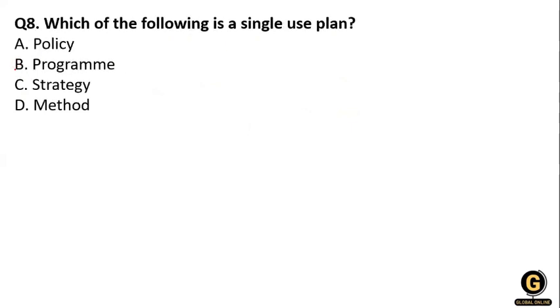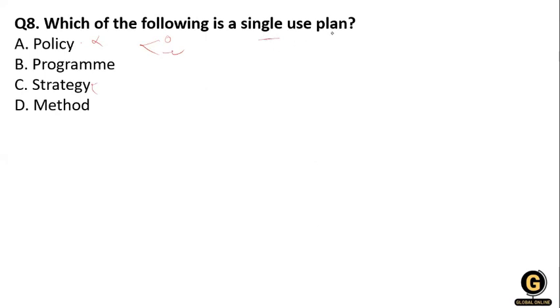Next question. Which of the following is a single use plan? Policy, program, strategy, or method? So what is a single use plan? Is policy a single use plan? No, ma'am, because it is used by two: one makes a policy and another utilizes the policy. The program and the strategy have the same thing. And the methods too. So what is a single use plan?